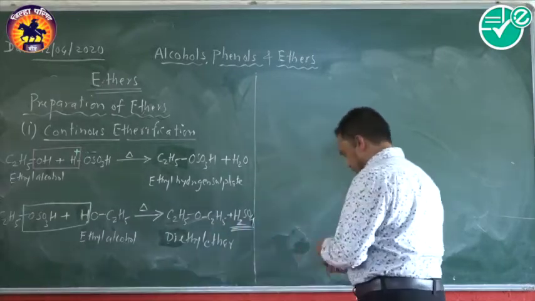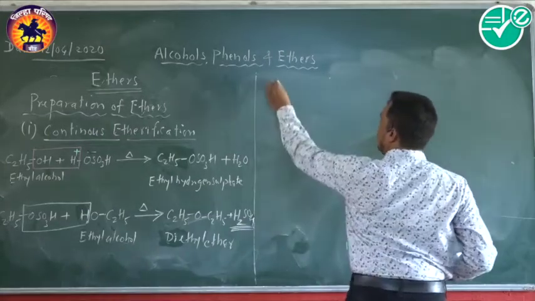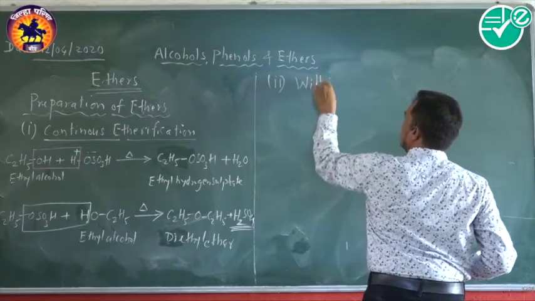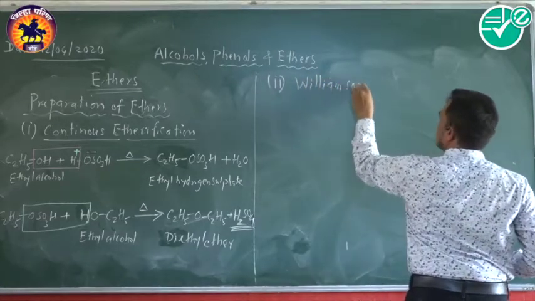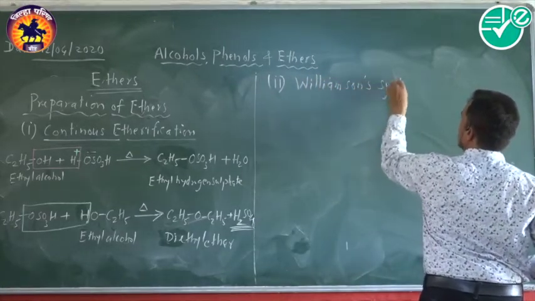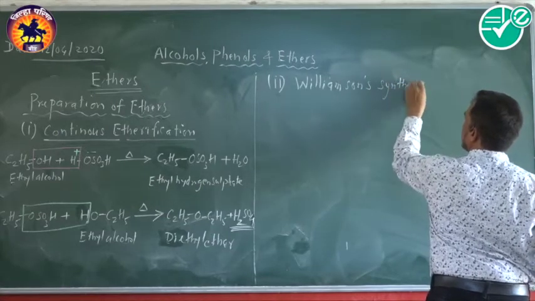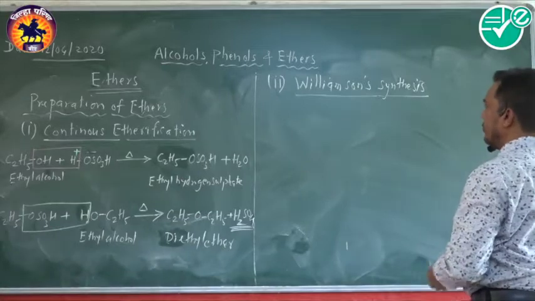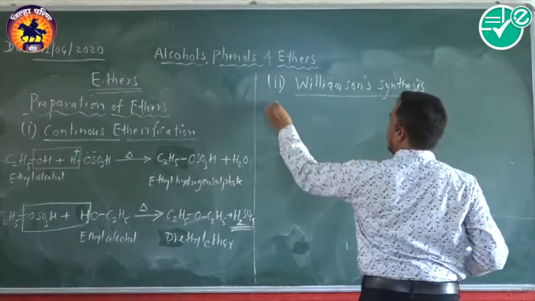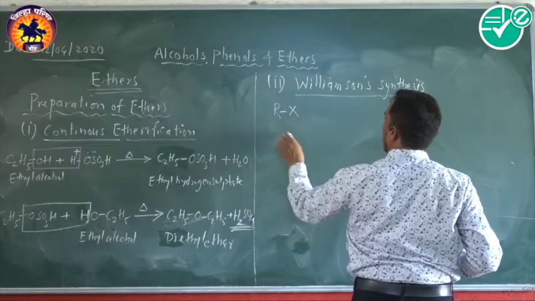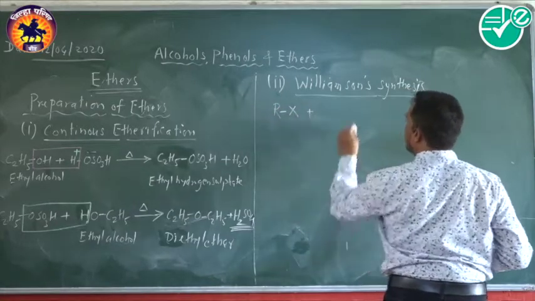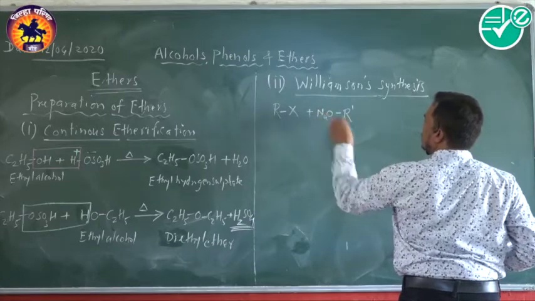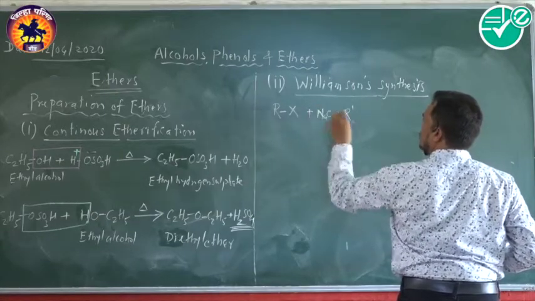Now we'll move to the next method, which is also very important as a name reaction, called Williamson's synthesis. Now in this reaction, alkyl halides RX react with sodium alkoxide.